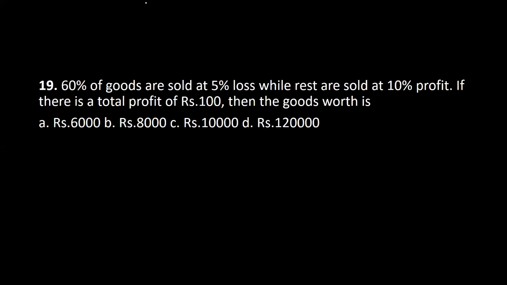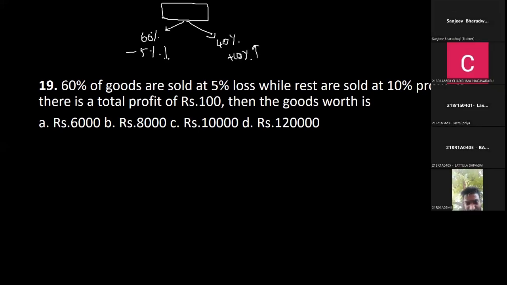We don't know how many goods there are. Out of those, 60% of the goods are sold at a loss of 5%. And the remaining, which is 40% of the goods, are sold at 10% profit. Now, the total profit is saying overall there's a profit of rupees 100. It's not a percentage again, it is rupees 100. Then the goods are worth what? You need the value of it.